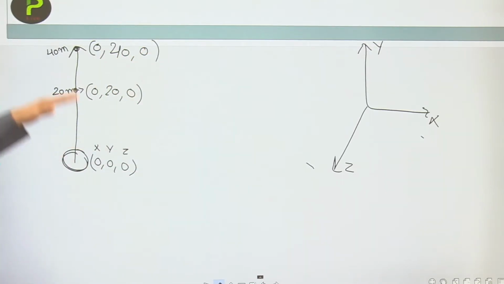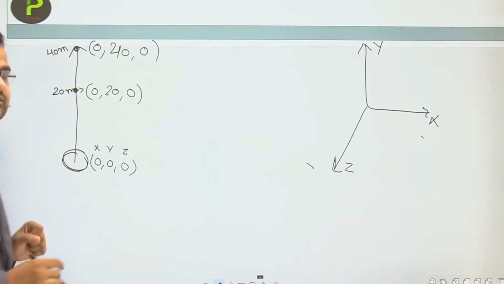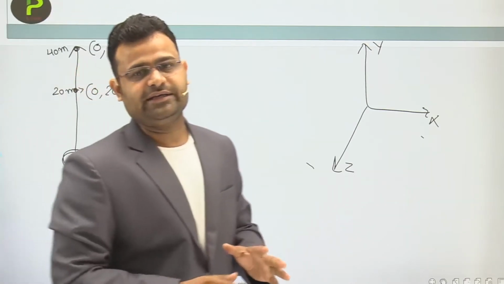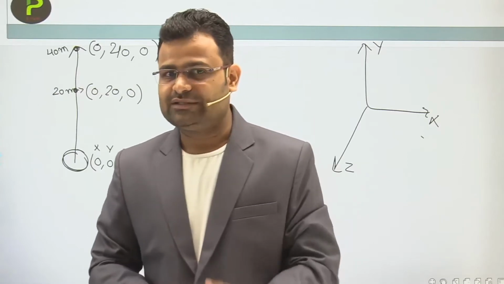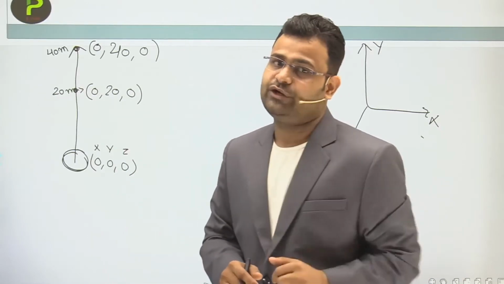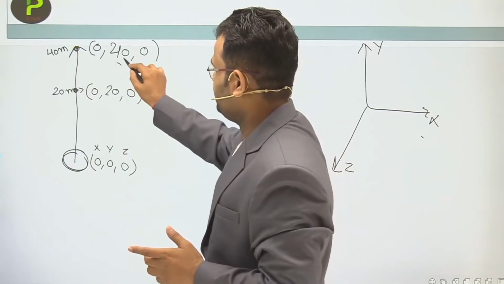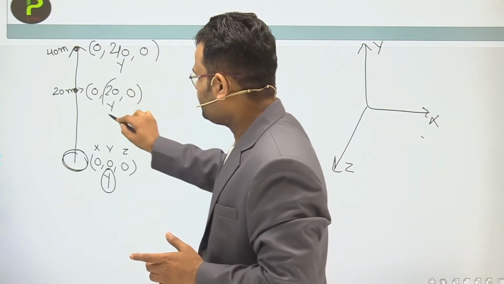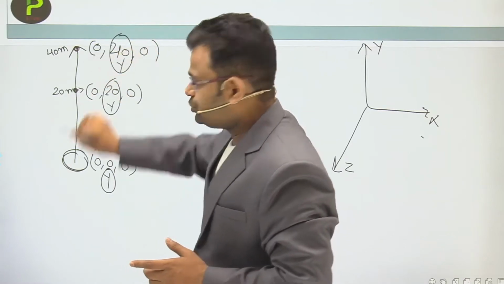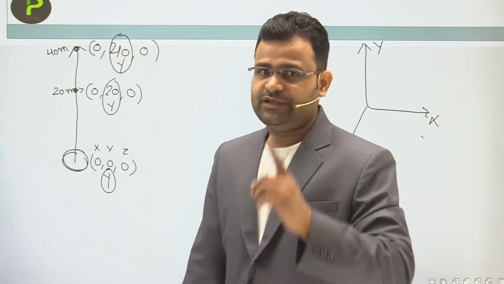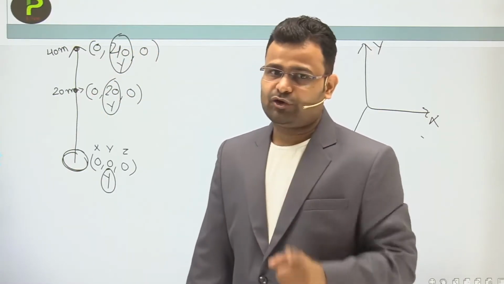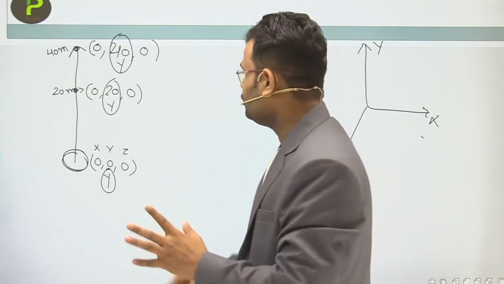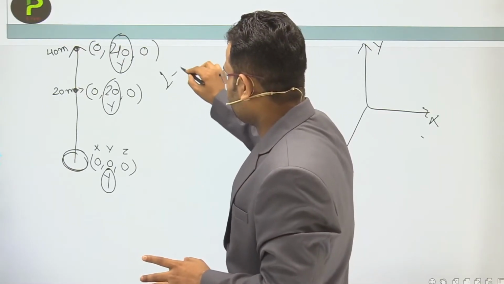So dear students, in that motion which coordinate changes? The y coordinate changes, and it has only one coordinate, that is y. We require only one coordinate, the y, to show the position of that object. So it is a one dimension motion.